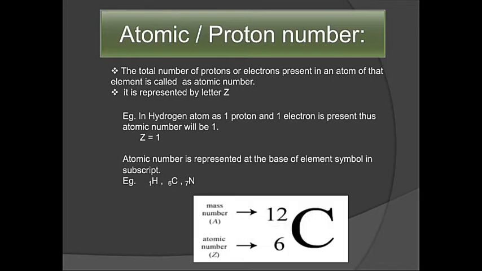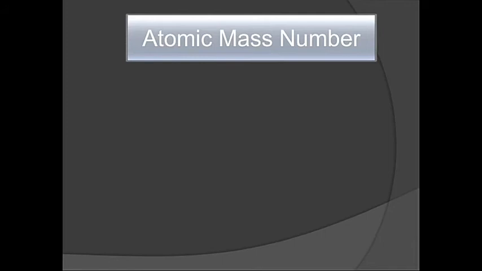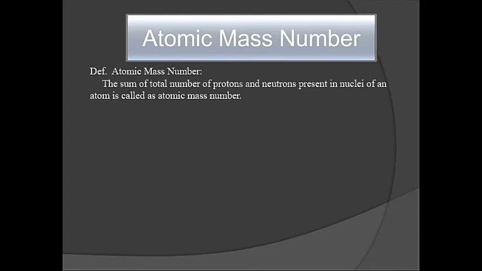So here, carbon with subscript 6, that is the atomic number, and what is 12? It is nothing but the mass number that we studied just now. The next part is the atomic mass number. Now what is atomic mass number? It is related to the nucleus, the mass of the nucleus. What does the nucleus contain? So the nucleus contains a number of protons and neutrons.